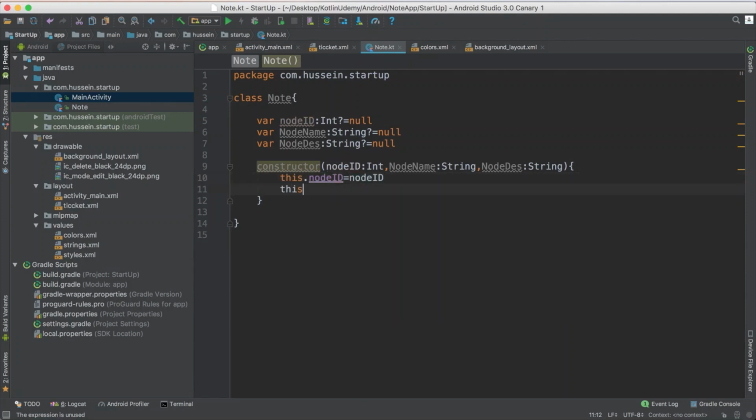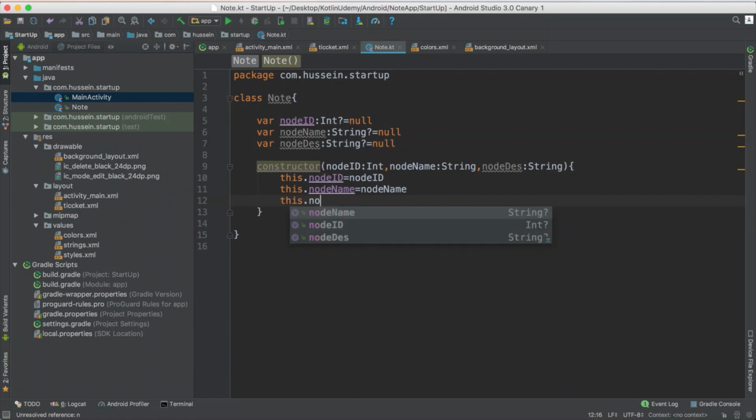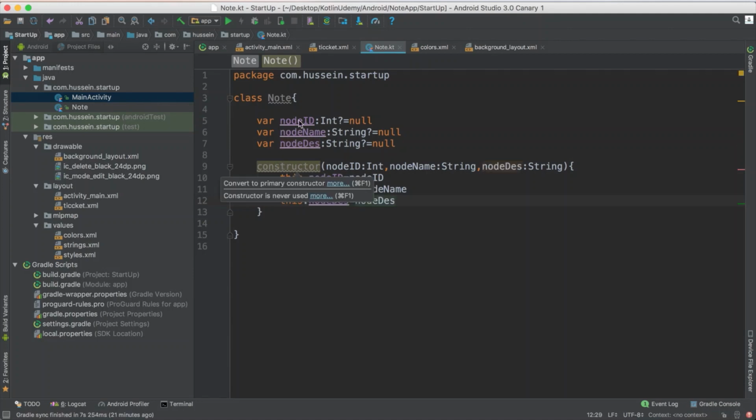See how much the object identity is important now. So if someone told you object identity is not good, don't follow them. Wait, sorry, I have to use all these small letters so I just avoid any calling error. So node's name equals the node name, and for sure I have the third property, which is this dot node description should contain node description. So this is my nodes.